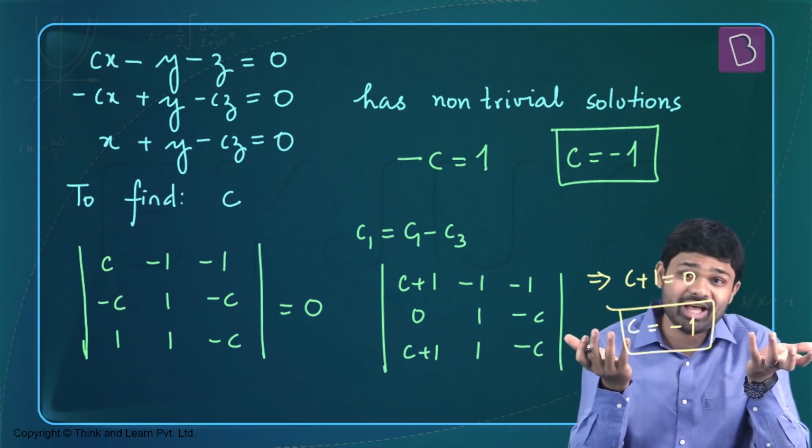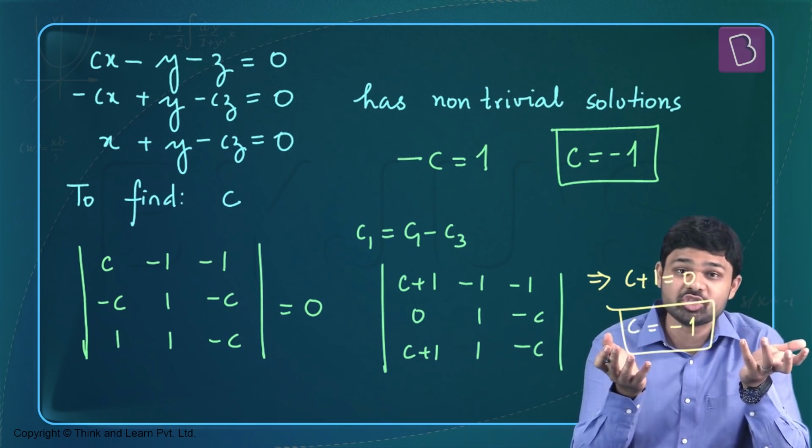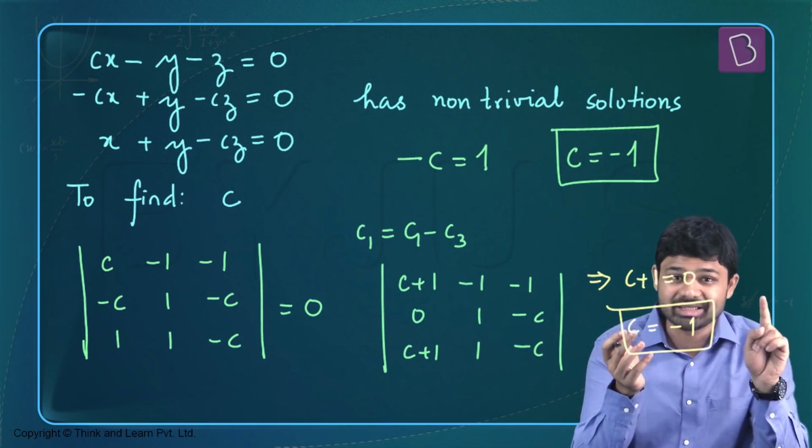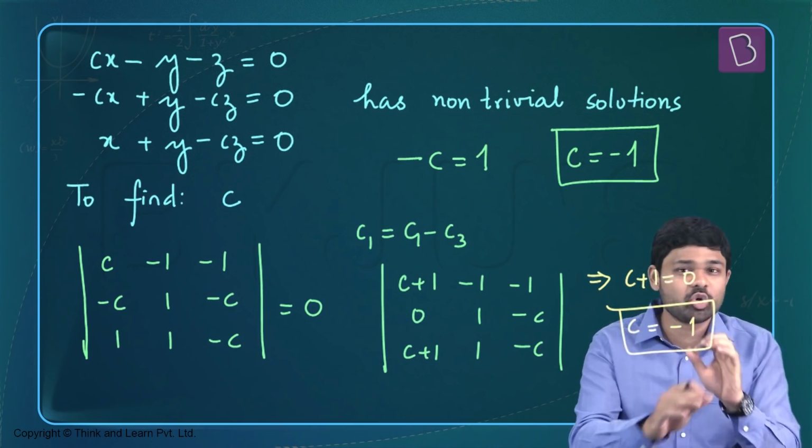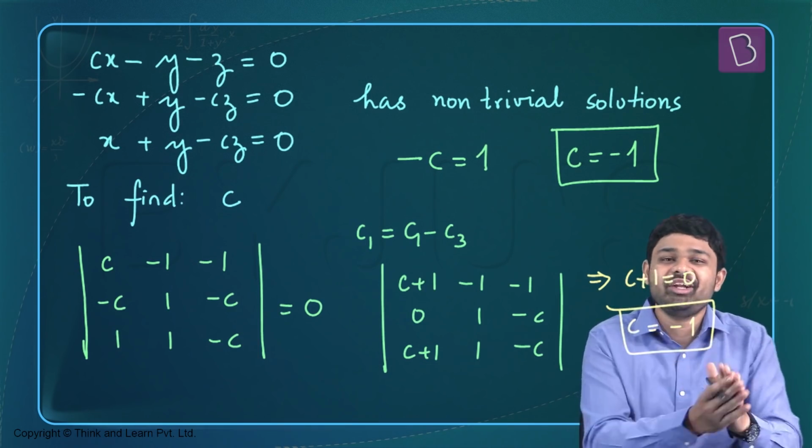Maybe there are more values of C for which the system has non-trivial solutions, but this is again, remember, a single correct answer type of question. So if C equal to minus 1 is one of the options, we're just going to mark that option and move on to the next question.